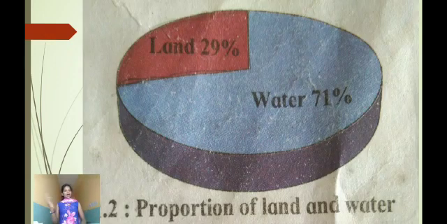Next we will see about the proportion of land and water. Here you can see water occupies 71% of the total earth's surface, whereas land occupies 29% of the total earth's surface.